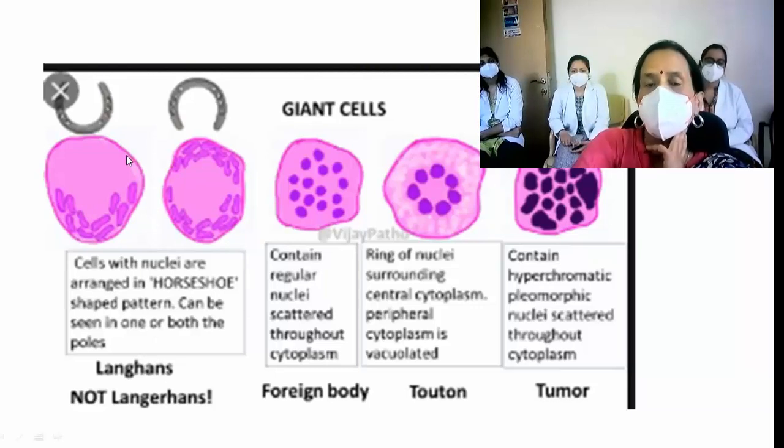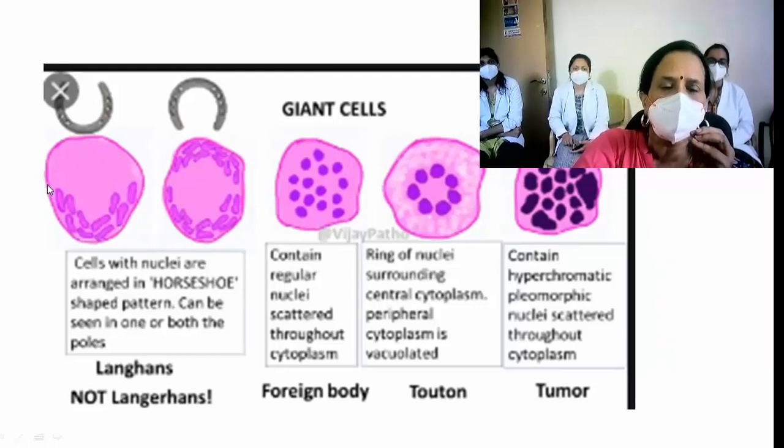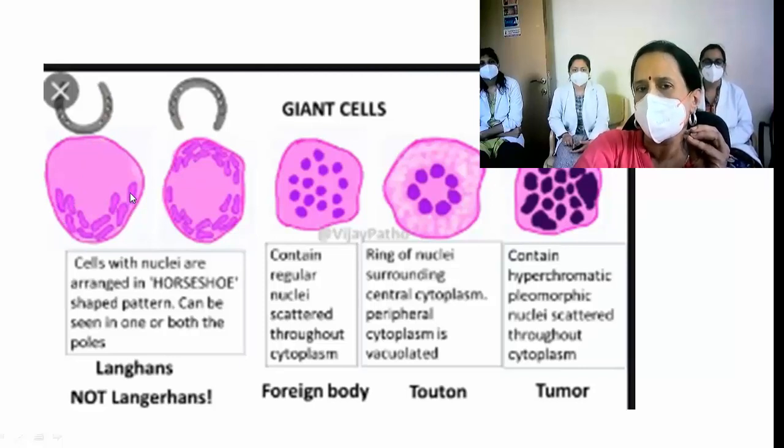So based on how the nuclei are arranged in the cells, they're classified. But typically, where are the nuclei arranged? All these are arranged at one pole of the giant cell.